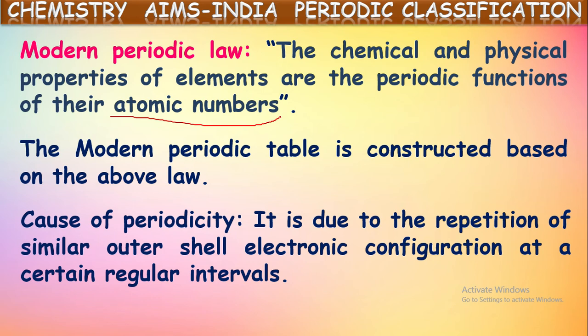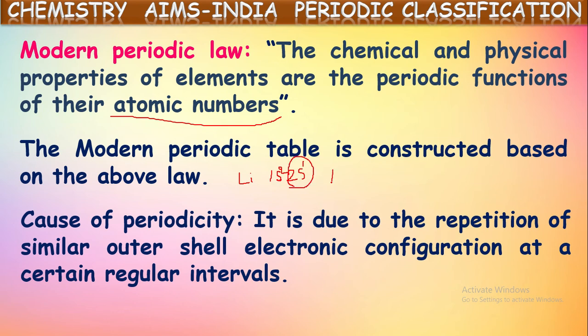For example, if we take lithium, lithium has similar chemical properties with sodium. So why do they get similar chemical properties? If it is observed clearly, their electronic configurations in the valence shells are the same. For example, if we take lithium, we know the atomic number of lithium is 3 and its configuration will be 1s2, 2s1, as we know, isn't it? This is the electron configuration. Now, the valence electron configuration of lithium is 2s1.